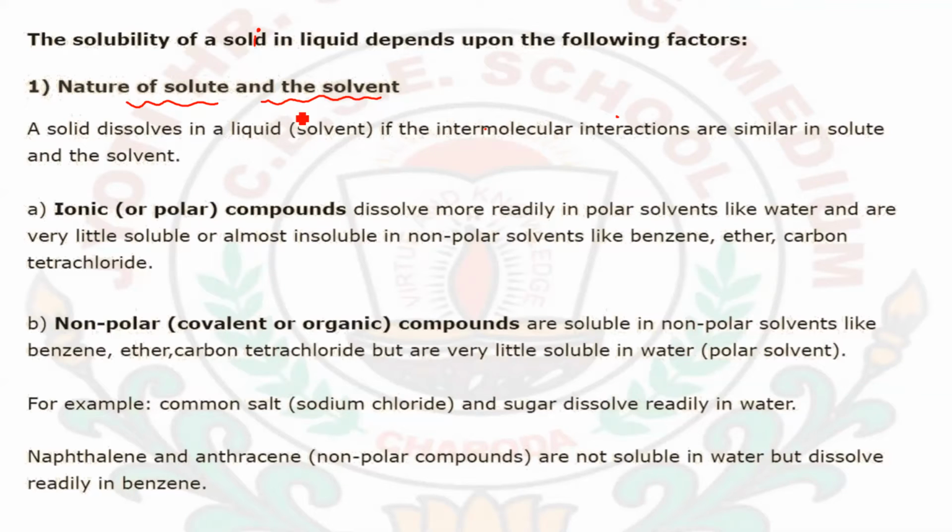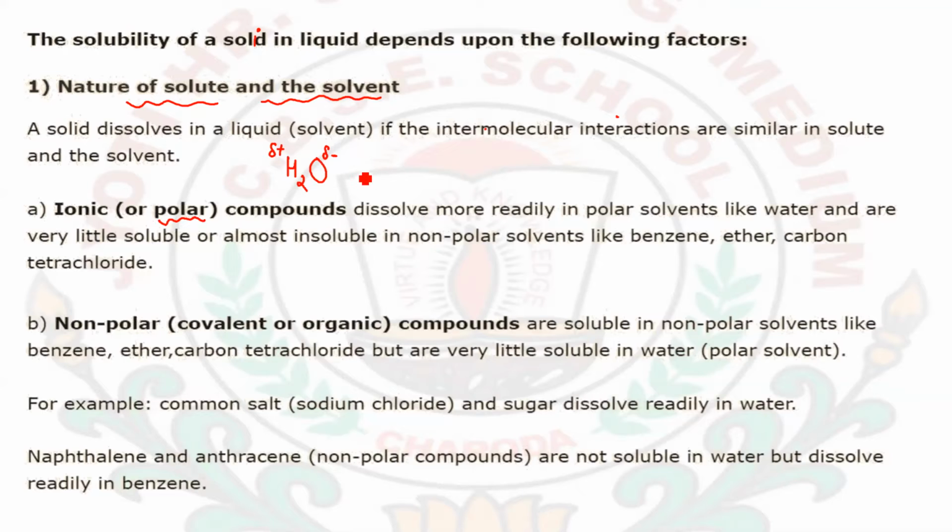Okay, so here if I am talking about an ionic compound or a polar compound, what are ionic compounds? Where charges will be present, where cation and anion will be present in a compound, or they are also known as polar compounds, they dissolve more readily in a polar solvent. For example, water is an example of a polar solvent, because oxygen attains delta negative and hydrogen attains delta positive charge. So this acts as a polar solvent.